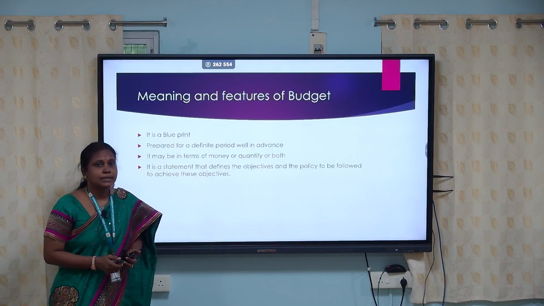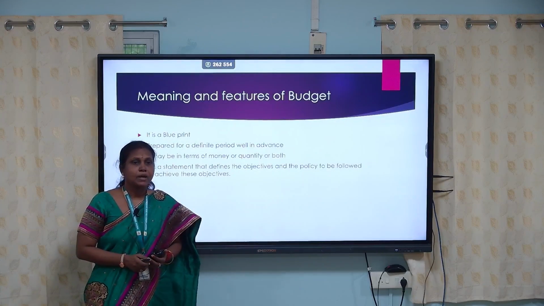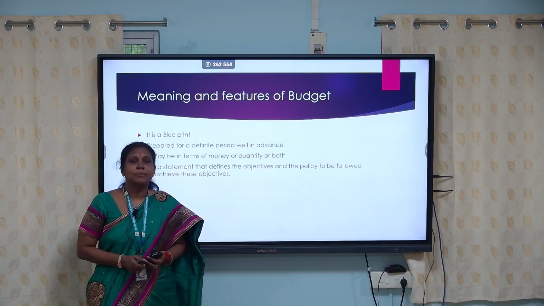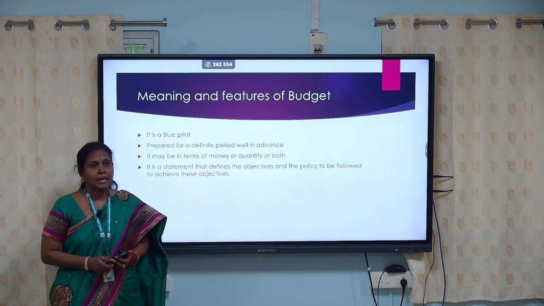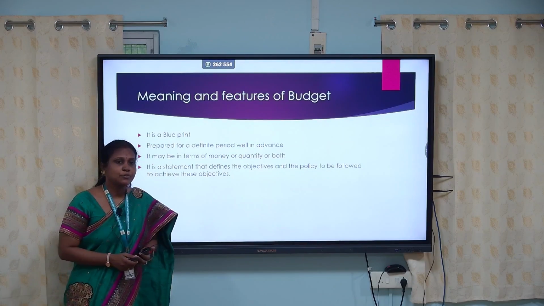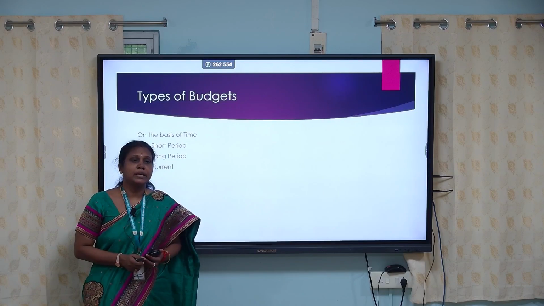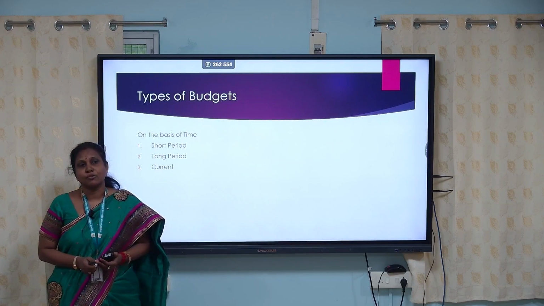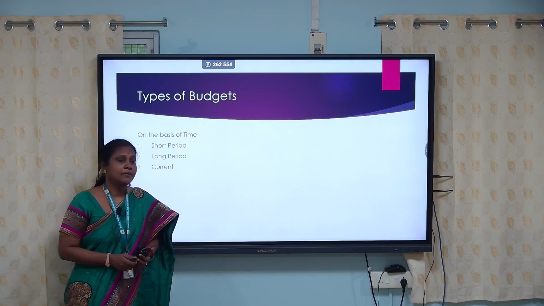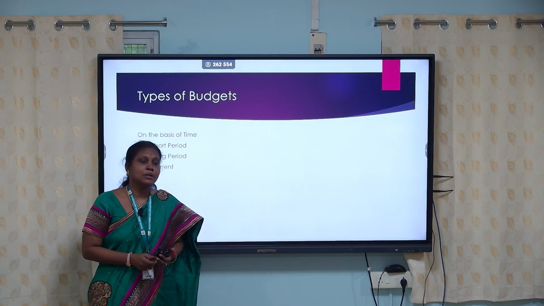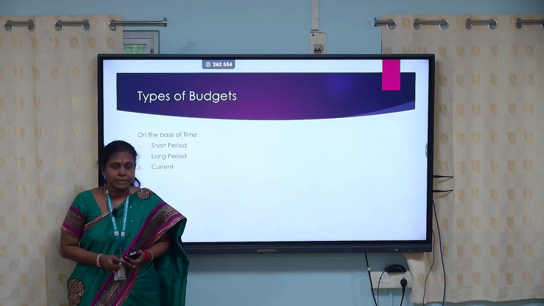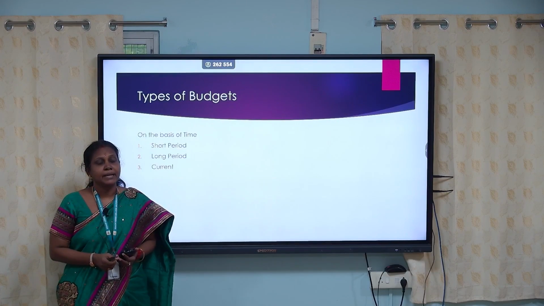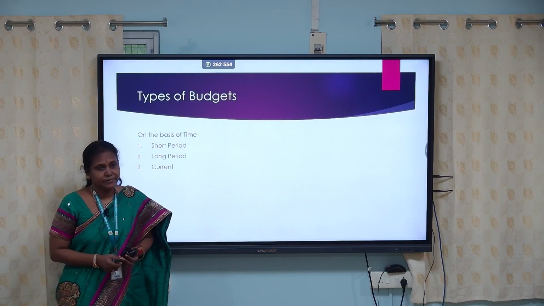We all know that management accounting is providing accounting information to the management for decision making. And one of the important objectives of management accounting is preparation of budgets. And one of the functions of management accounting is budgetary control, wherein you compare the actual performance with the budgeted performance and then take necessary actions if there are any deviations.